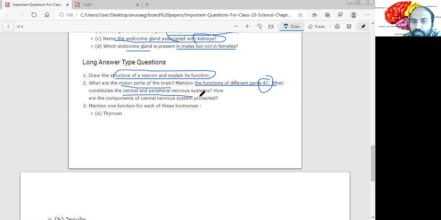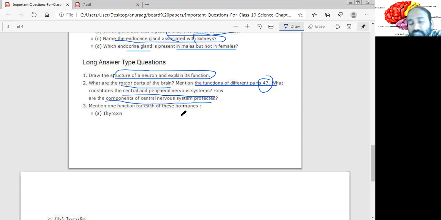What constitutes the central and peripheral nervous system? How are the components of the central nervous system protected? Okay, so what are the major parts of the brain? As you know, forebrain, as in the picture behind me on the screen: forebrain, midbrain, hindbrain, right? Do you remember? So go back to that video and watch those videos, you'll get it in detail.